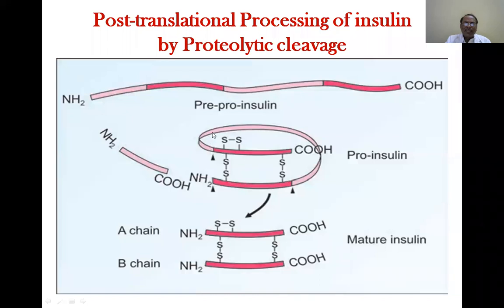This is endoproteolytic activity. The C-peptide is cut from within this big peptide. A small portion is taken out, like an intron being removed. Some small pieces are removed like that, here also after the synthesis of protein. So proteolytic cleavage is one post-translational modification. Glycosylated hemoglobin is another example, where with the measurement of glycosylated hemoglobin you are assessing the severity of the diabetes.